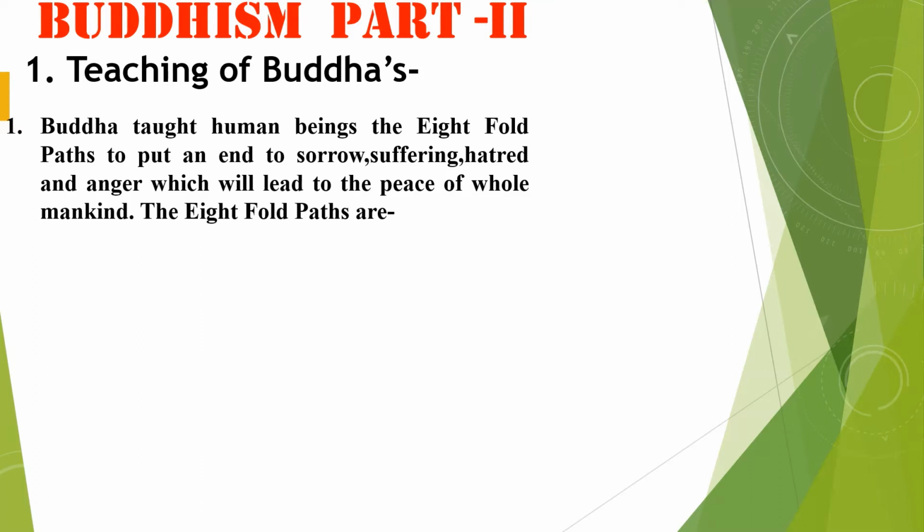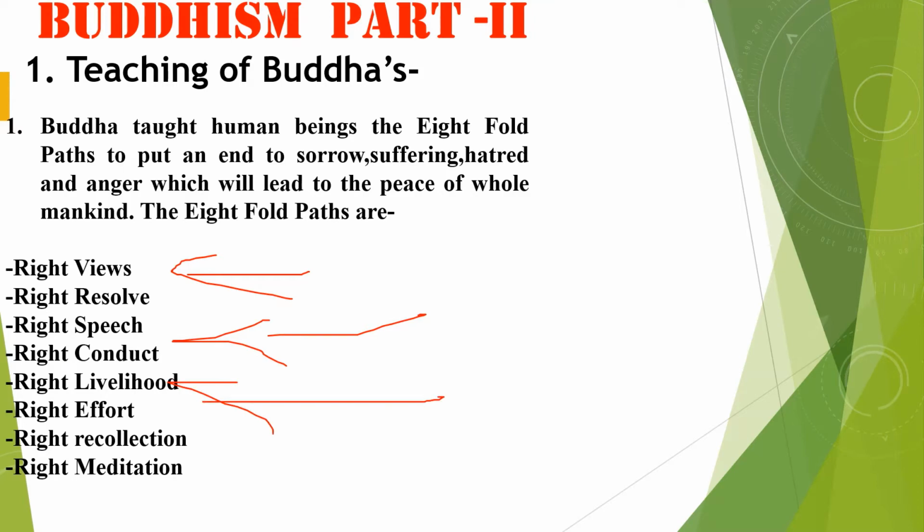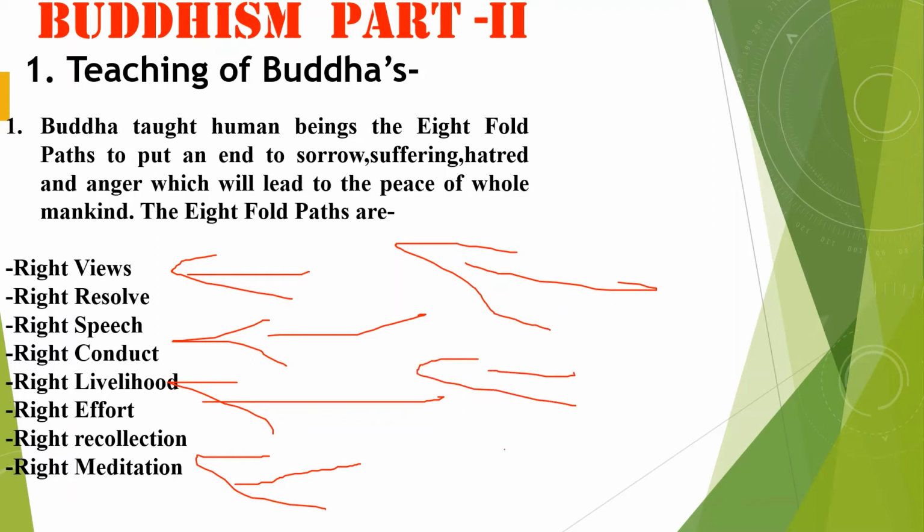First, this is the eightfold paths: right views, right resolve, right speech, right conduct, right livelihood, right effort, right recollection, and right meditation, friends.